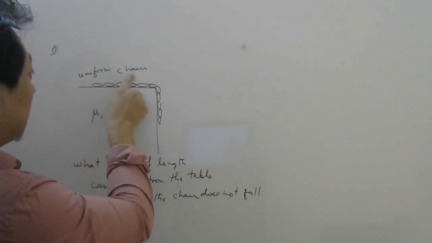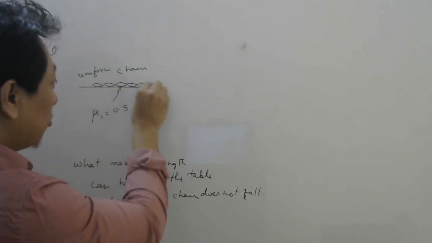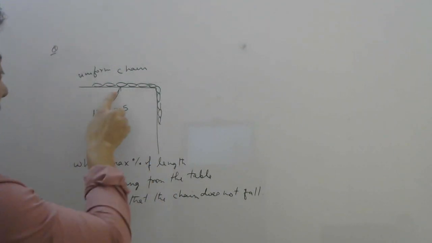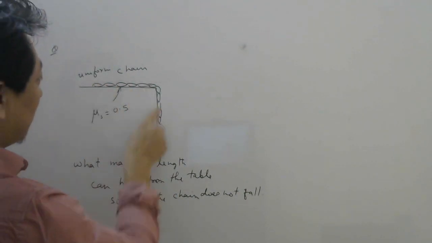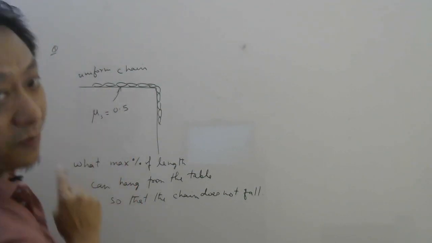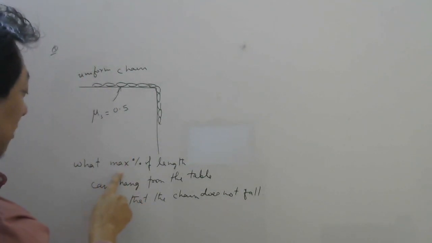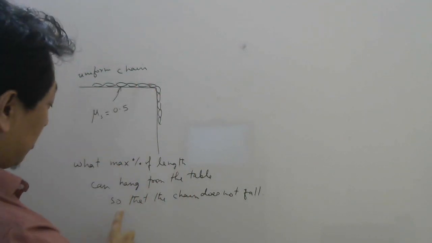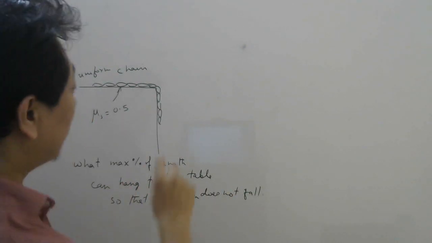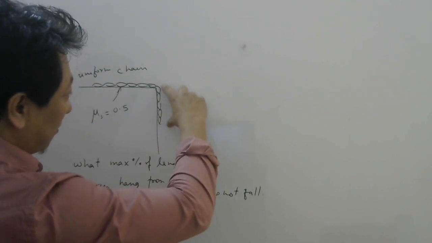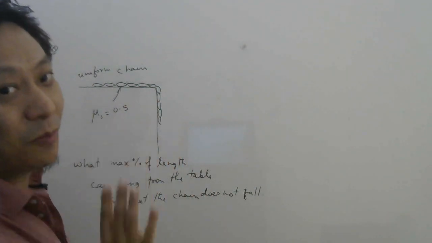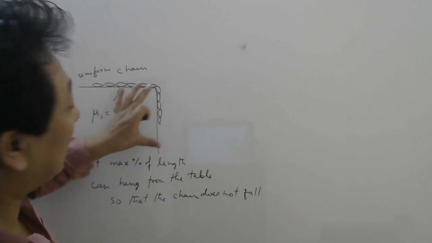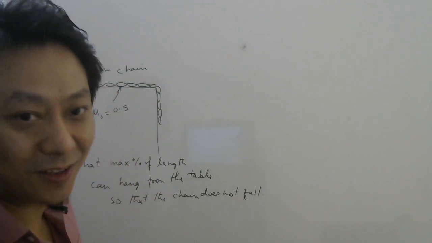Here is a uniform chain. By uniform they mean the mass is uniformly distributed. So every centimeter will have same mass. Now the coefficient of static friction between the chain and the table here is 0.5. They are asking what maximum percentage of length can hang from the table so that the chain does not fall. Now you know that if you keep increasing this part of the chain, then it will slip at one moment, right? So they are asking how much maximum can be kept here. Maximum length in percentage they are asking. So how do we solve this?